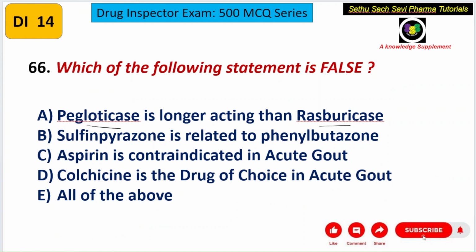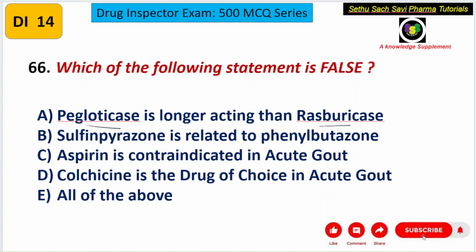Which of the following statement is false? A choice, pegloticase is longer acting than rasburicase. B choice, sulfinpyrazone is related to phenylbutazone. C choice, aspirin is contraindicated in acute gout. D choice, colchicine is the drug of choice in acute gout. And E choice, all of the above.